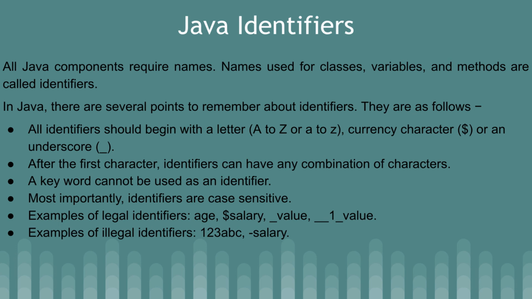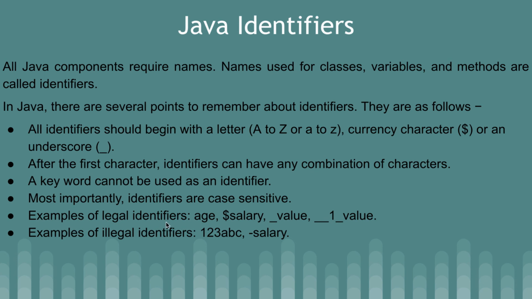After the first character, an identifier can have any combination of characters. A keyword cannot be used as an identifier. Most importantly, identifiers are case sensitive. So be very careful about case sensitivity.